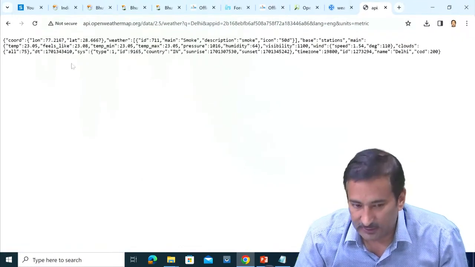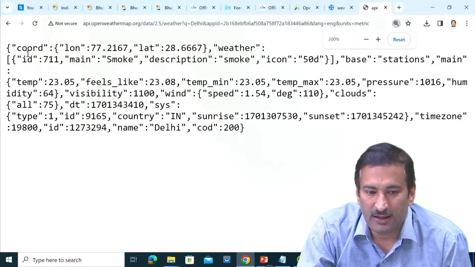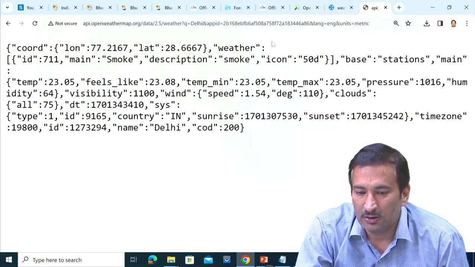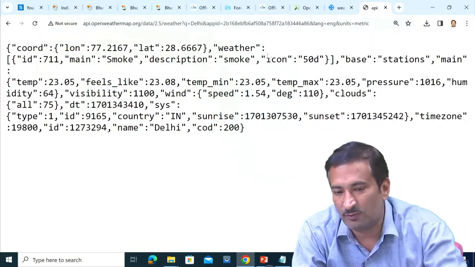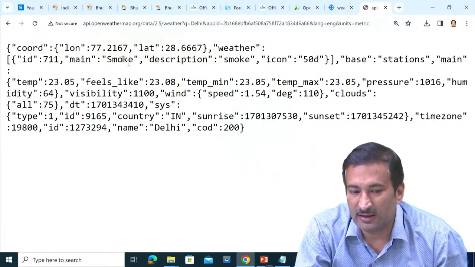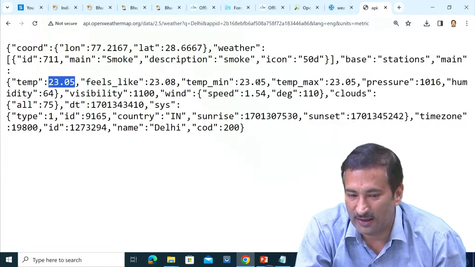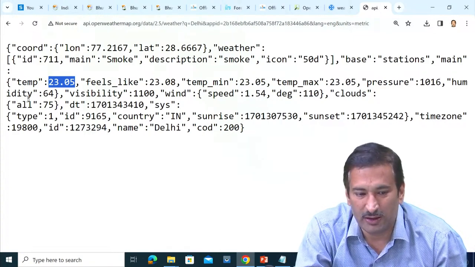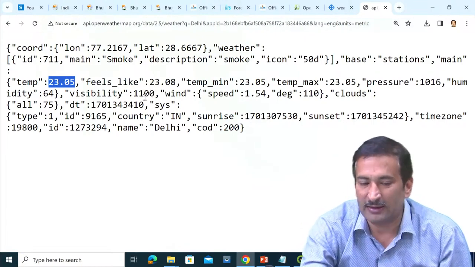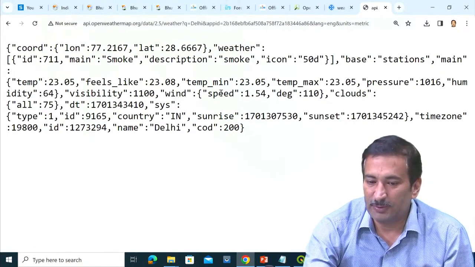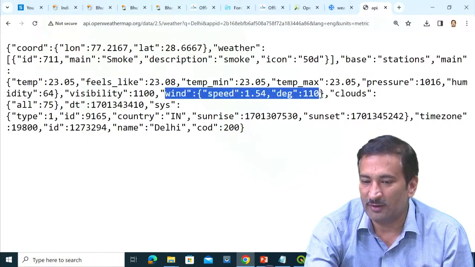You can see here, if it is visible to you, the coordinates, latitude, longitude, weather. It is in JSON format. Smoke is there right now: main smoke, description smoke, and base station. Temperature is around 23.5 degrees Celsius. Feels like 23.8. Minimum is 23.5. Maximum is 23.05. Pressure is around 1016. Humidity is 64. Visibility is around 1100 meters. Wind speed it is showing for the wind parameter.